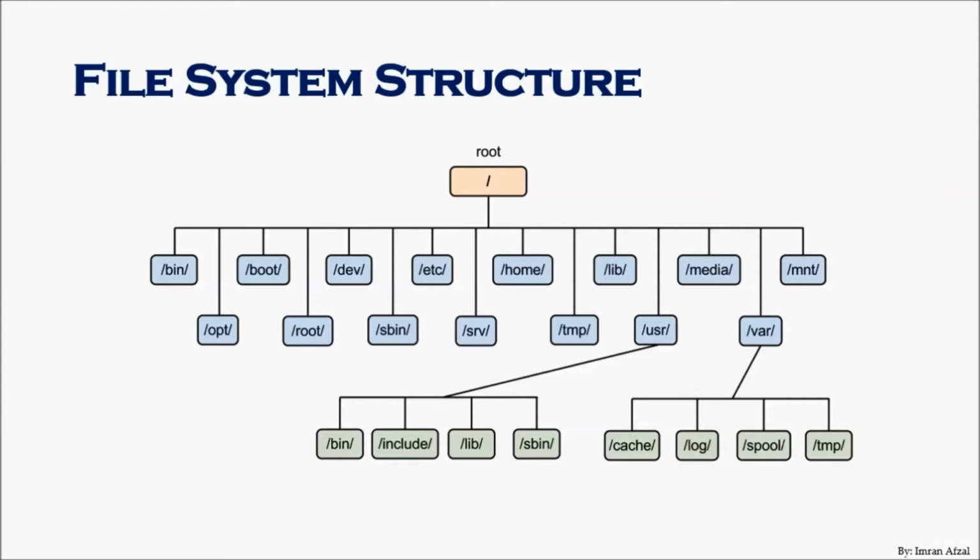And then underneath it has different folders. As you can see, it has bin, boot, dev, etc. So this is the way Linux structures its file system. If you compare this Linux file system with Windows, you will see that Windows has a similar structure, but they have given different names. So let's look at the Windows file system.